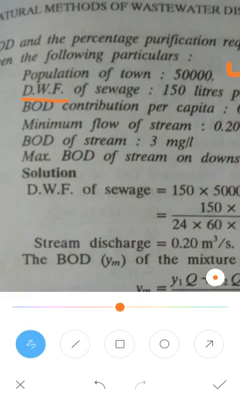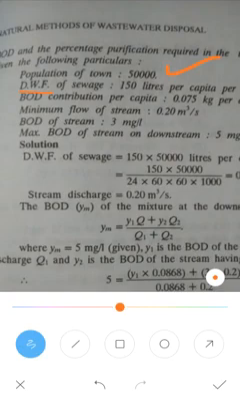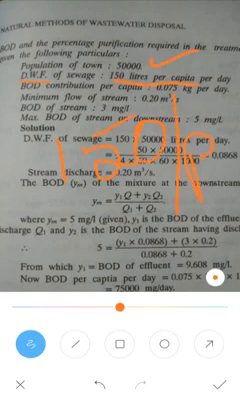It is a very important parameter. Here the dry weather flow of the sewage is mentioned as 150 liters per capita per day. That means 150 liters of water per person per day. That is the exact meaning of it, so you have to remember this 150.